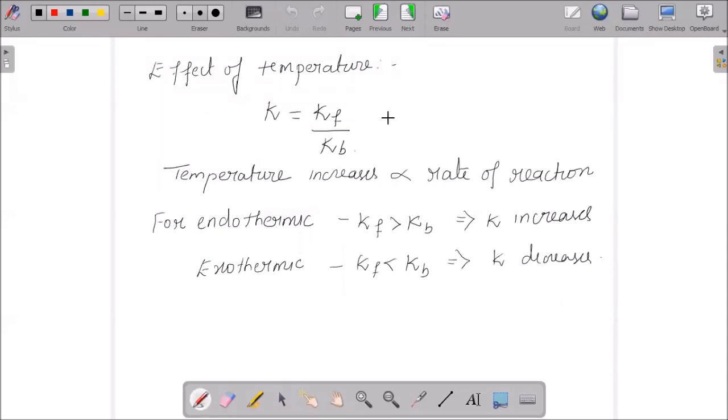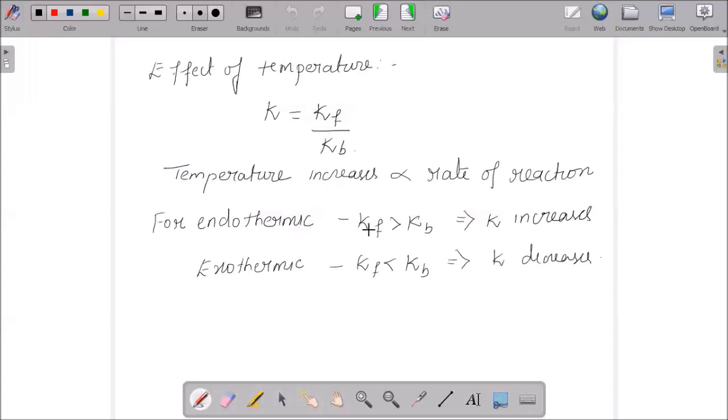Effect of temperature, how we are going to relate it to K. When we say K, it is Kf by Kb. Now, if the temperature is increased, that means the rate of reaction will also increase. So directly we could say that temperature has a direct relationship with the rate of the reaction. When temperature increases, rate of reaction also increases.